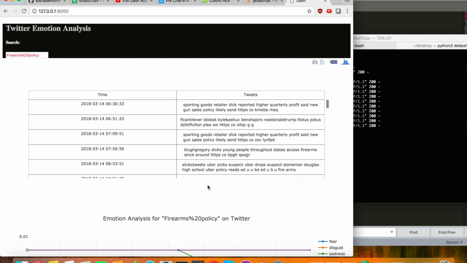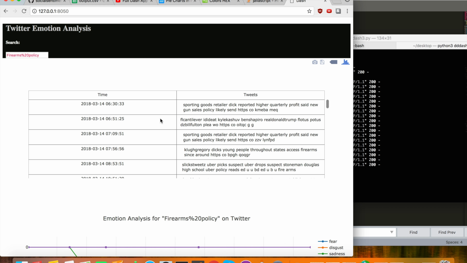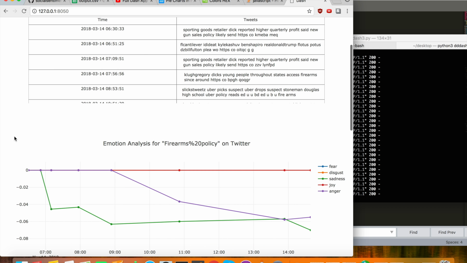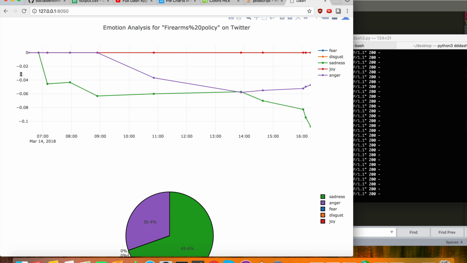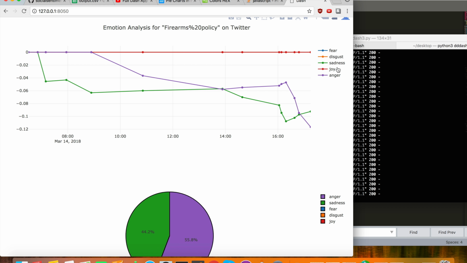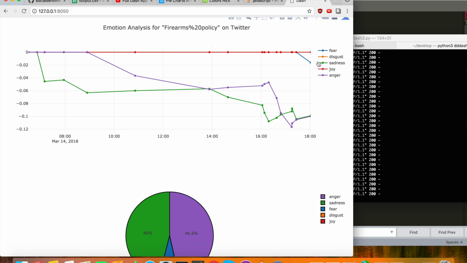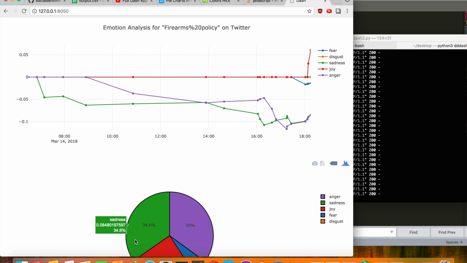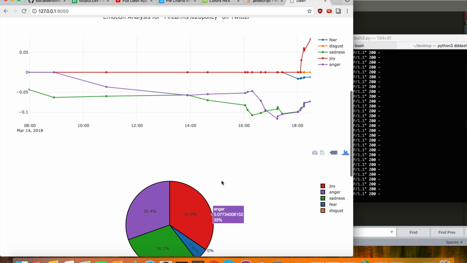So here you can see the time, the tweets, and the association with it. Down here is the more exciting stuff. Each tweet coming in will be classified into one of the 5 categories, and I've expressed this both in a scatter plot as well as a pie chart. Those are dynamic. That's pretty cool.